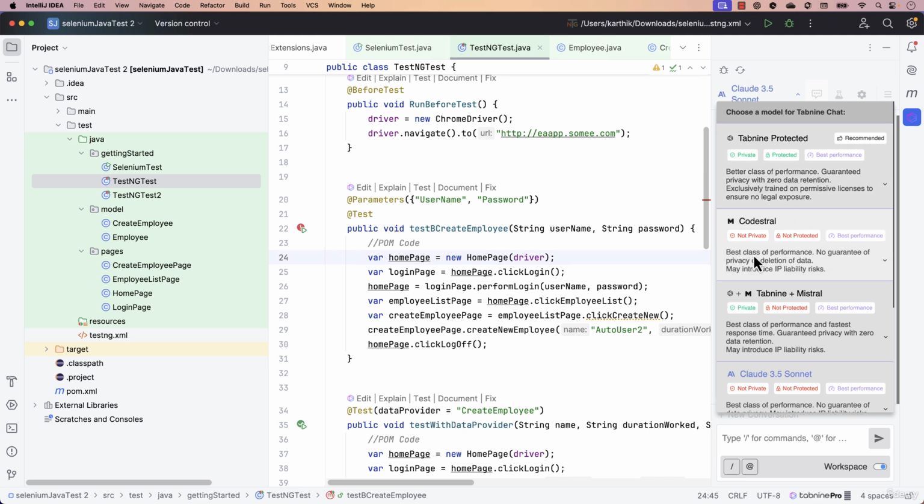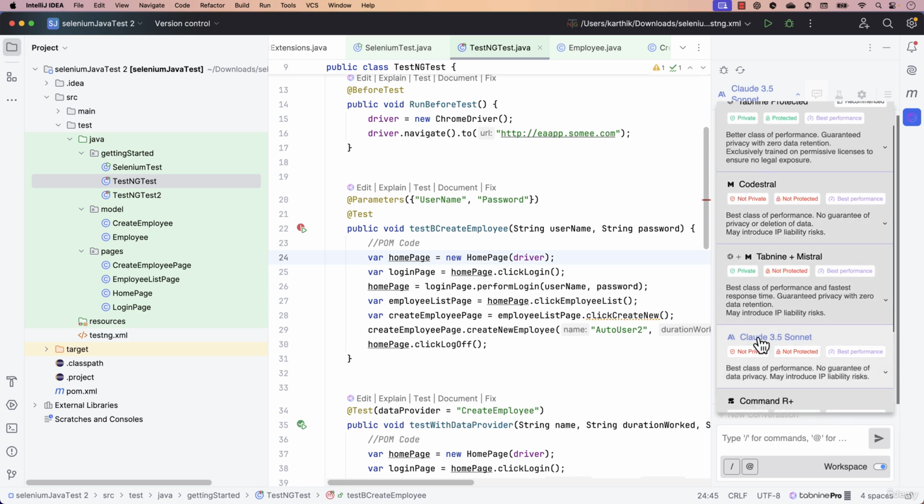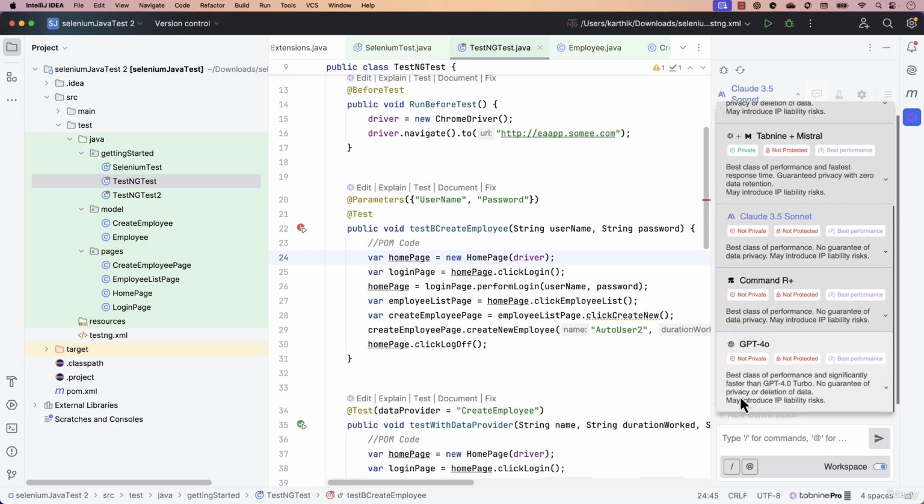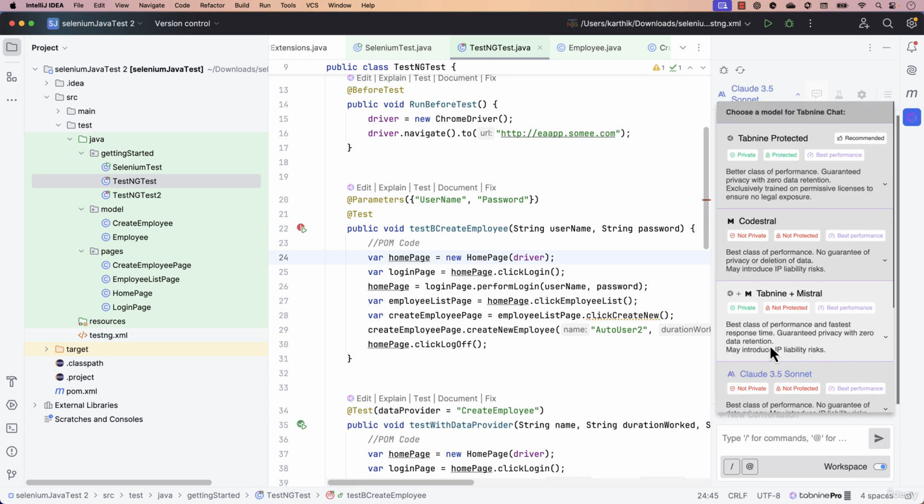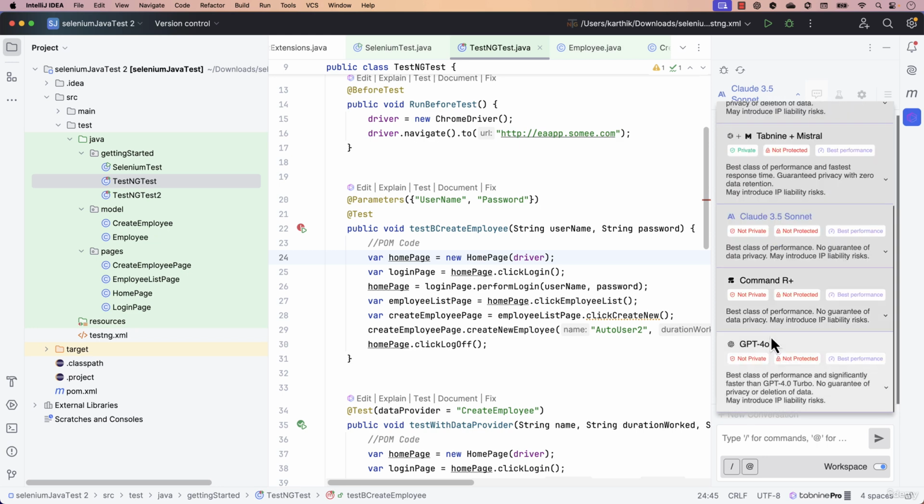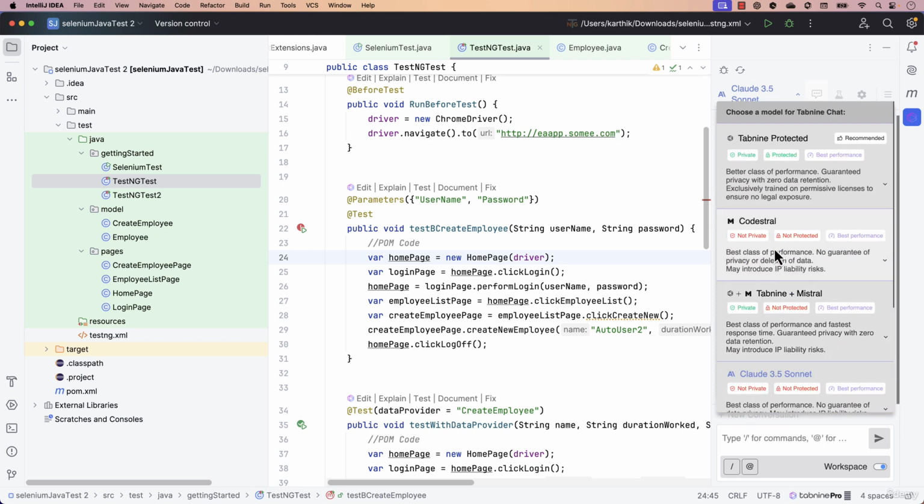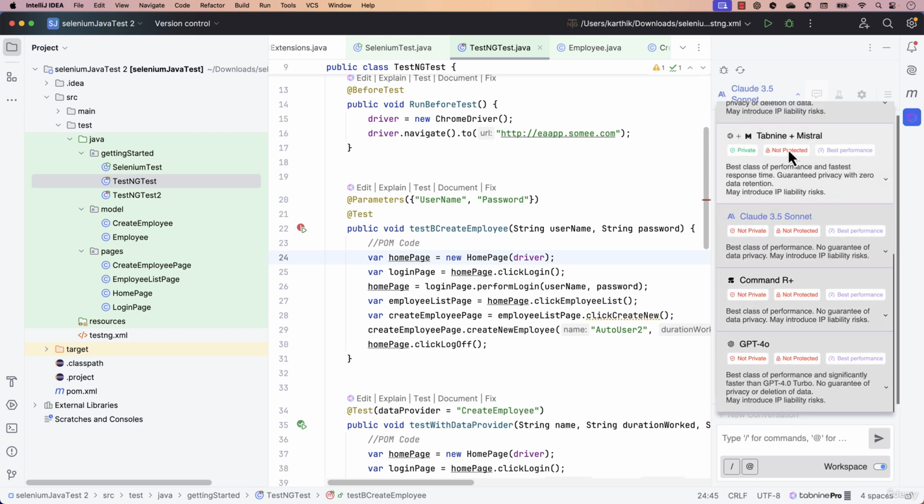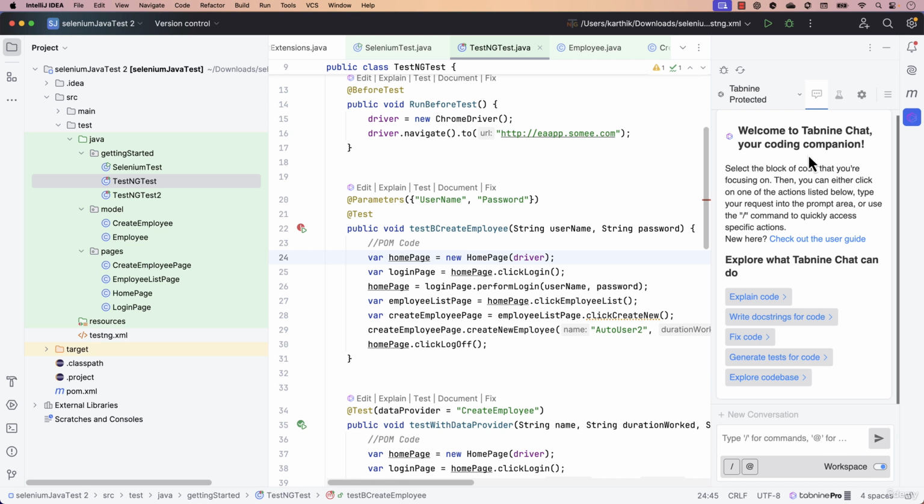And you can also see that they have models like Codestral from Mistral, and there is Tab 9 plus Mistral, and there is Claude 3.5 Sonnet, Command R plus, GPT-4o. So every single model that we are looking for is sitting in here. You can just switch to a model, and then you can see how the code is generated based on these models. So let's say I want to choose Tab 9 Protected. You can see that Tab 9 Protected has been chosen. And now I can just ask it to explain this particular piece of code.